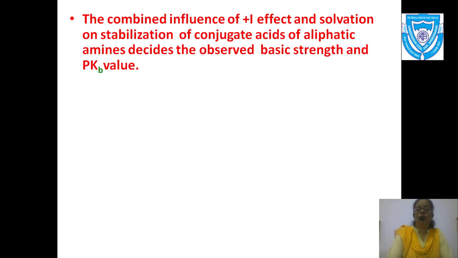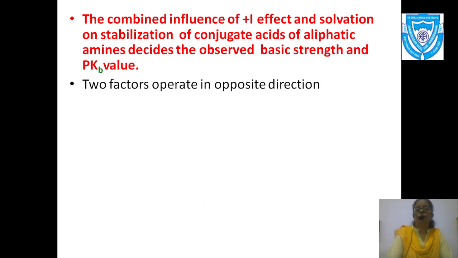Now what is the combined effect? These 2 factors, the plus I effect and solvation, operate in opposite directions.